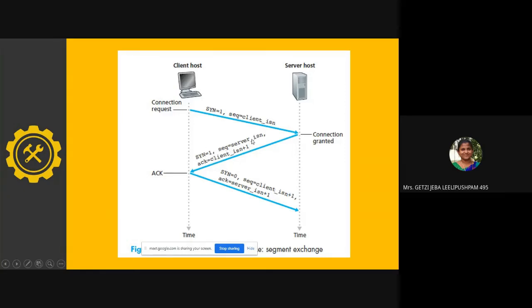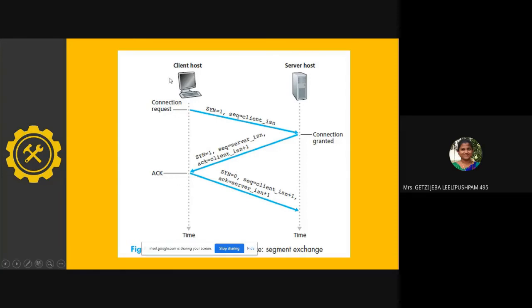It selects its own sequence number. This is my sequence number. It notifies its sequence number, and it notifies that SYN is equal to 1. What does SYN equal to 1 mean? It means that the server is also ready to accept the connection from the client. It is also ready to open a connection with the client.